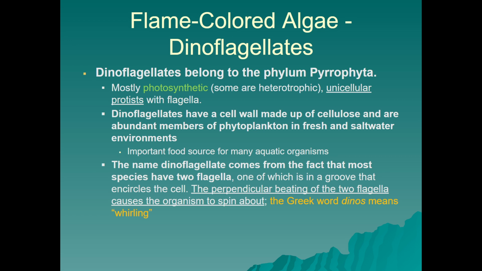We can also look at other algae called dinoflagellates. A lot of them are photosynthetic and heterotrophic. They're usually unicellular protists with flagella. They have cell walls made up of cellulose, like plants. They're abundant members of the phytoplankton or photosynthetic protist group, and they can be found in fresh and saltwater environments.